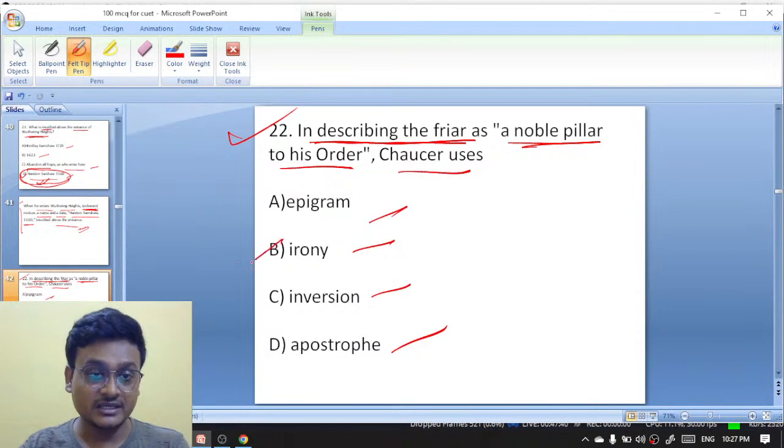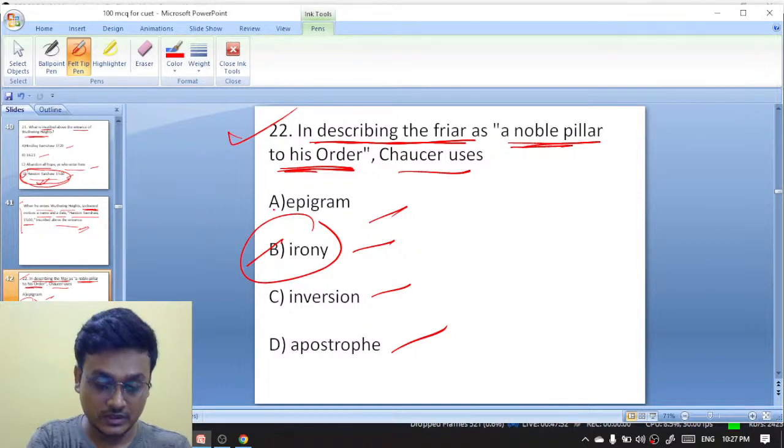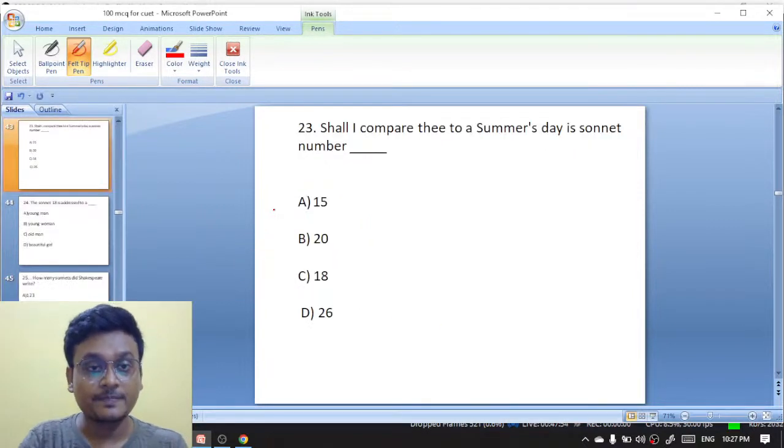So it is Friar. Friar is actually an ironical statement here. You see, a noble pillar to his order, he's actually a bad character. Chaucer is ironically presenting the character Friar. Okay, this is irony.